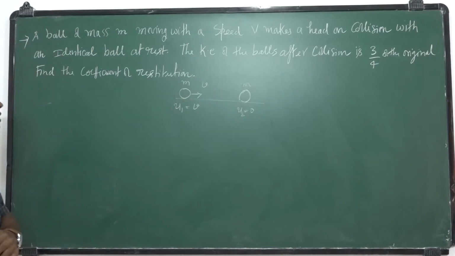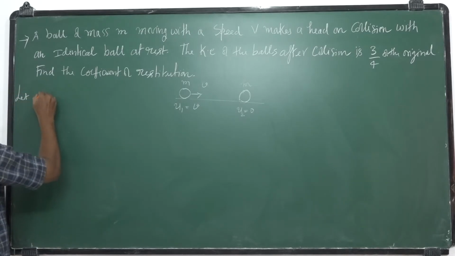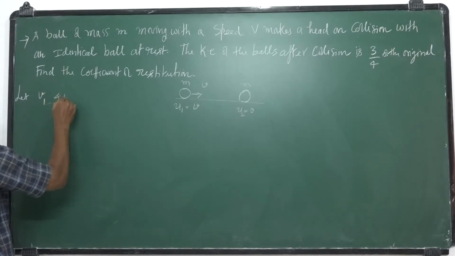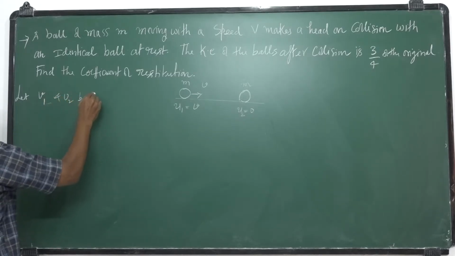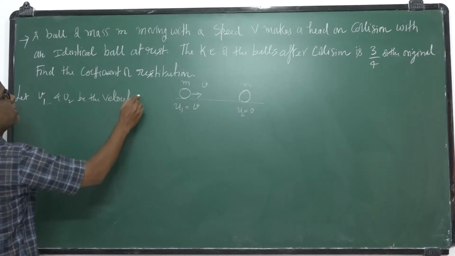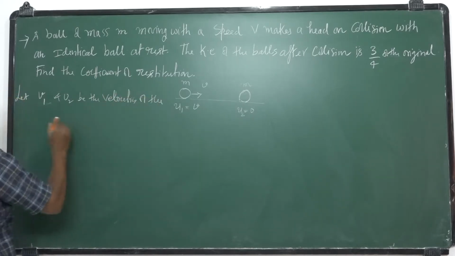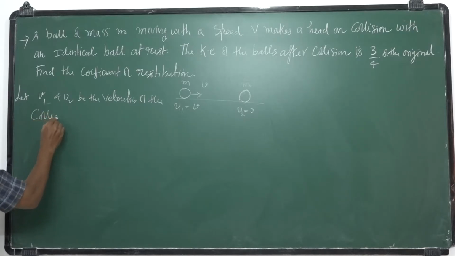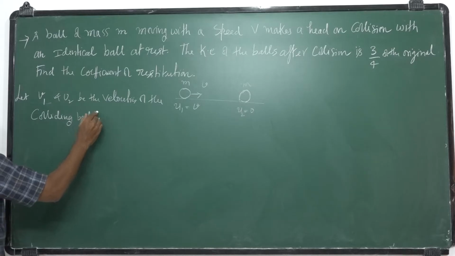So coefficient of restitution. Solution. Let v1, v2 be the velocities of the colliding bodies after collision.